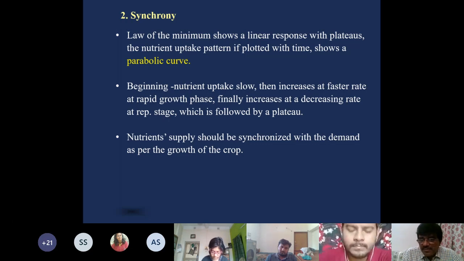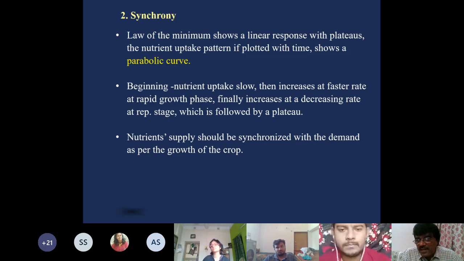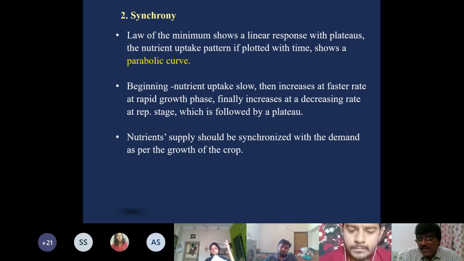Number 2 is synchrony. Synchrony means the soil should be able to supply the nutrients as per the requirement of the crop, as per the demand of the crop. That is synchrony. So the law of minimum is a kind of linear response if your factors are not limiting. It will go linear up to 100% if factors are not limited. But synchrony means it needs to take into consideration the growth of the crop plant.